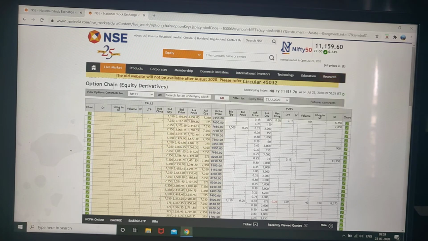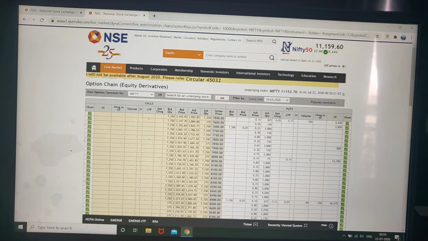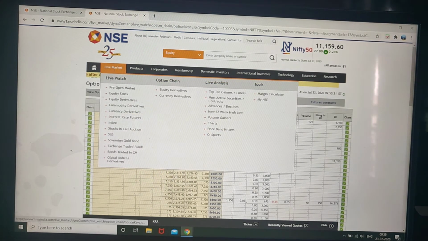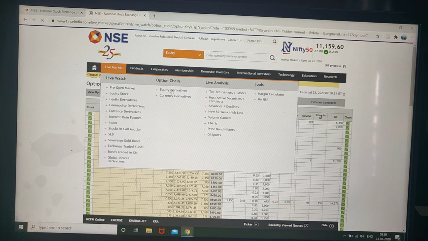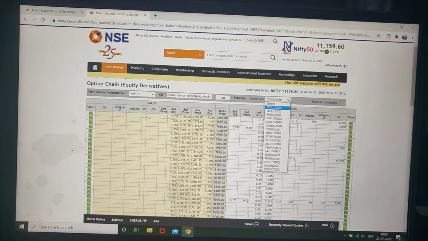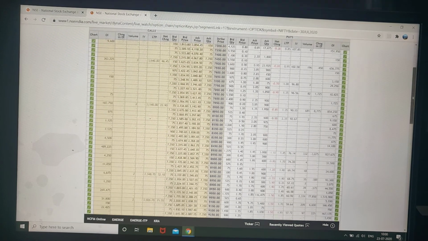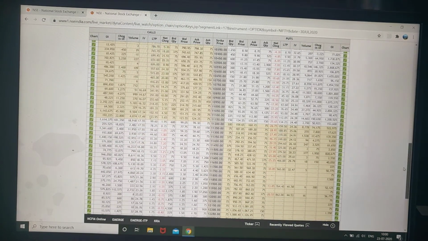So how do you check this list? You go to the NSE website link, then live market. There are various aspects, and you go to equity derivatives. Okay, like liquid derivatives, then you can change the date also. Like if you ask for the 30th July expiry, what is the price? Okay, so there is a price difference.